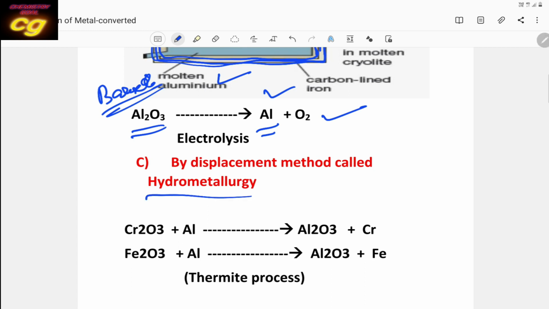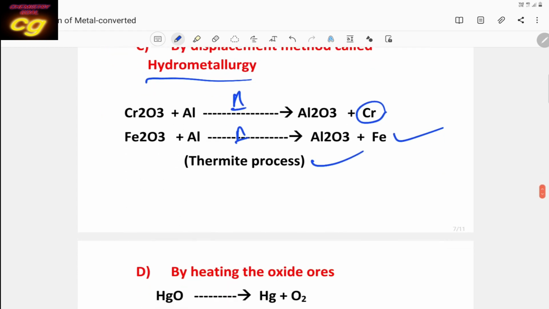That is called hydrometallurgy, meaning a more reactive metal displaces a less reactive metal. For example, chromium oxide is heated with aluminum. Here aluminum is more reactive than chromium, so chromium is separated. And with iron oxide and aluminum, on strong heating, iron is separated. So this process is also called the thermite process. Why is it called the thermite process? Because very high temperature is maintained and aluminum is more reactive, it can displace less reactive metals like iron and chromium.